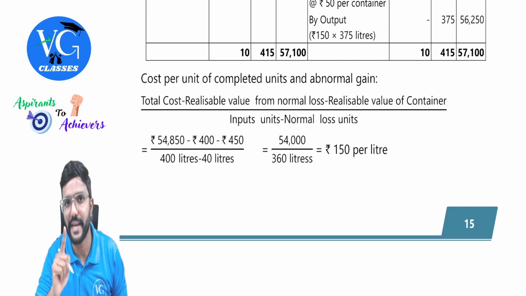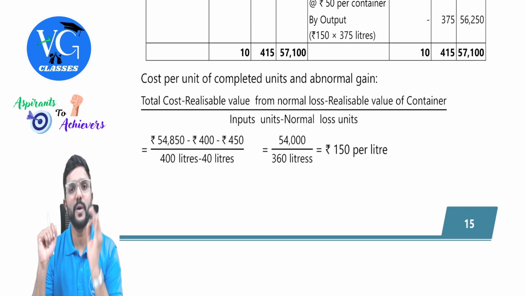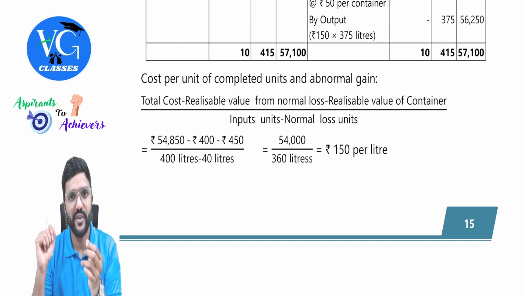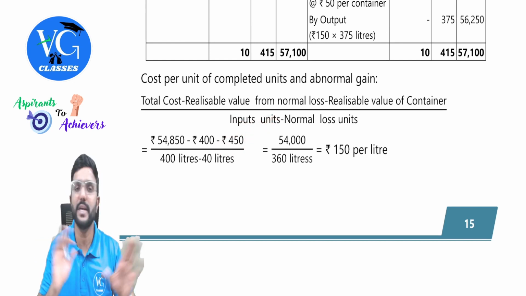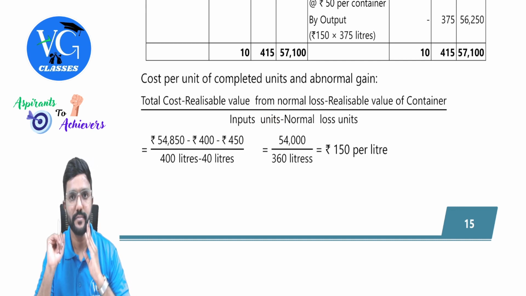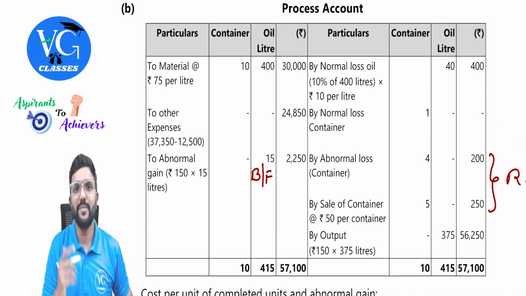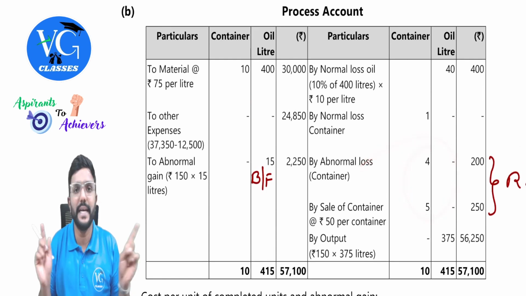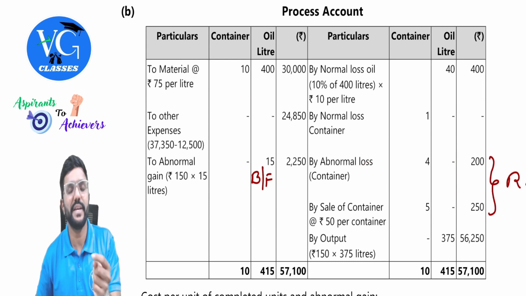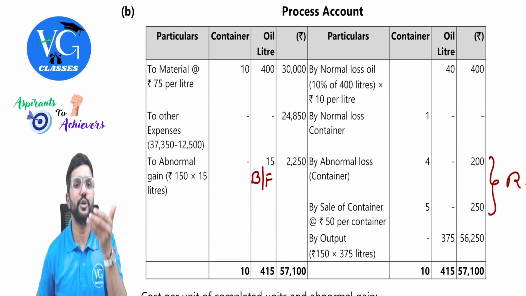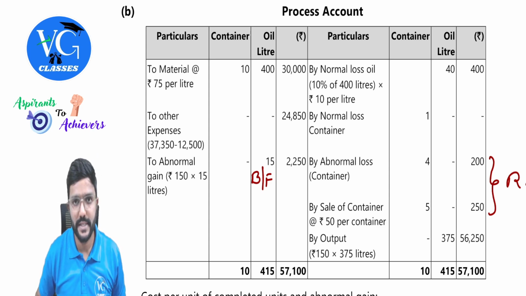Yes, please be very careful. I repeat it, guys. If it was abnormal loss of oil, and if we are getting any scrap value for abnormal loss, will we deduct it while calculating the cost? No, we will not deduct it. But here we are taking what can be the realizable value for the containers, and container is not our main product. It is like a byproduct. Anything which we can realize from the container, should we deduct it from the cost? Yes, guys. Is that clear?